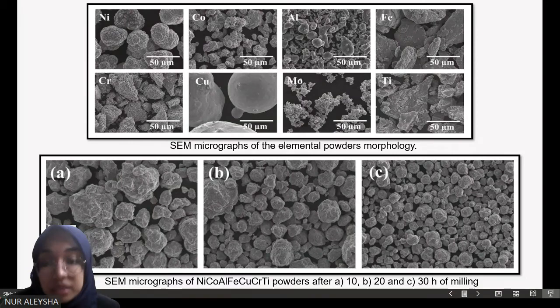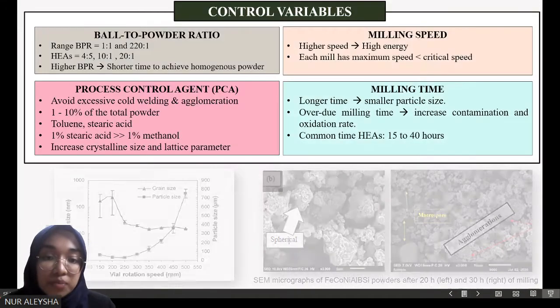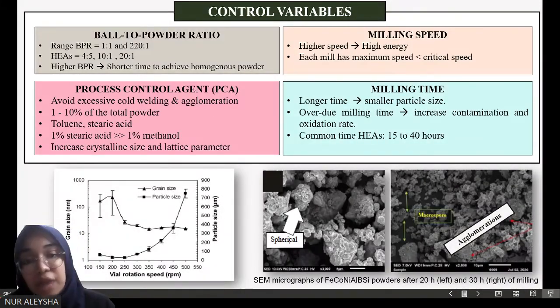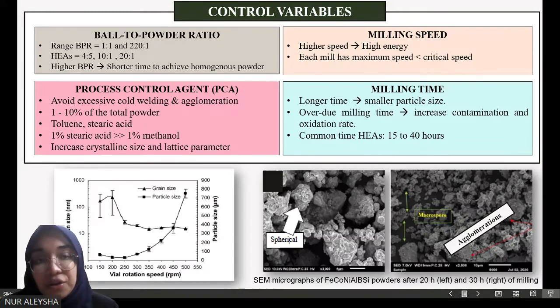high entropy alloy system. What I mean is that the process parameters such as ball to powder ratio, milling speed, time, and process control agent are not entirely independent of one another. Instead, they vary by type of elements, composition, and type of mill. This is the important point that we must understand when dealing with mechanical alloying.